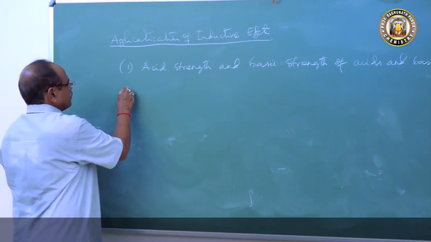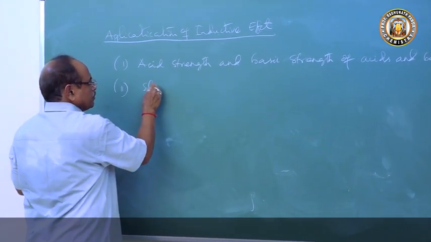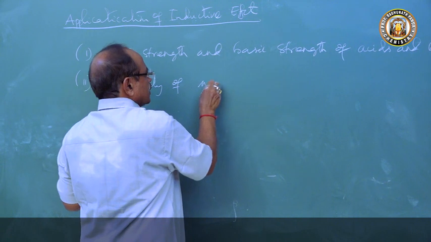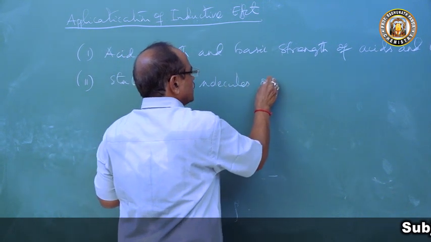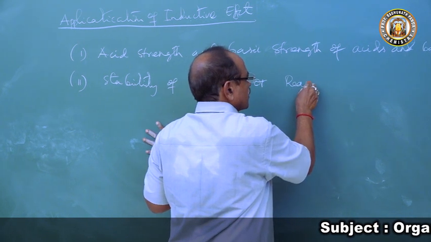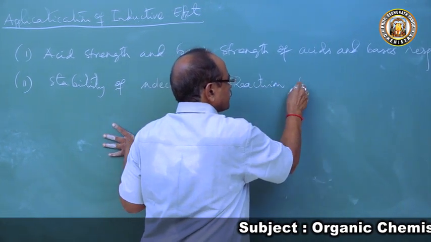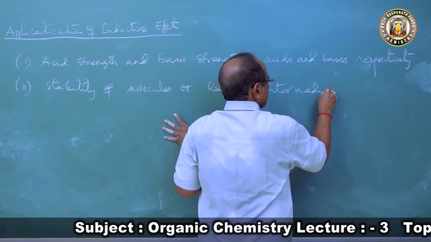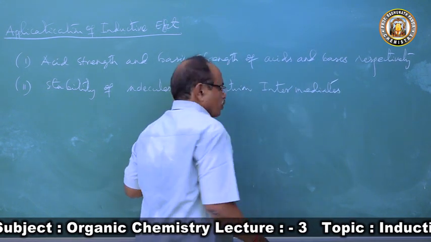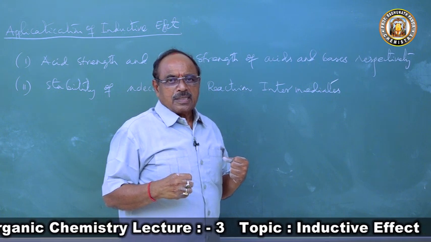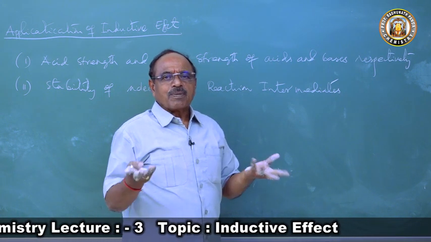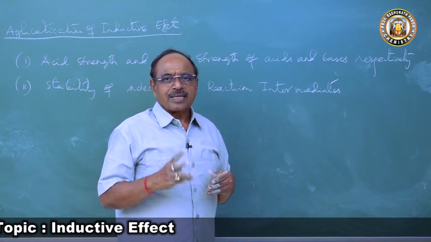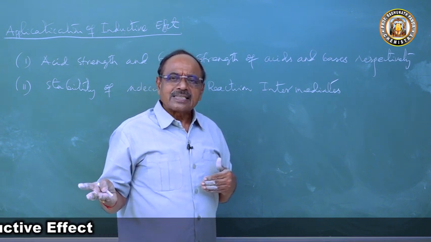Then comes the stability of molecules or reaction intermediates. Reaction intermediates. So there are the same type of compounds. We have the carbonium ion as a reaction intermediate. We have three types of carbonium ion: primary carbonium ion, secondary carbonium ion, tertiary carbonium ion.